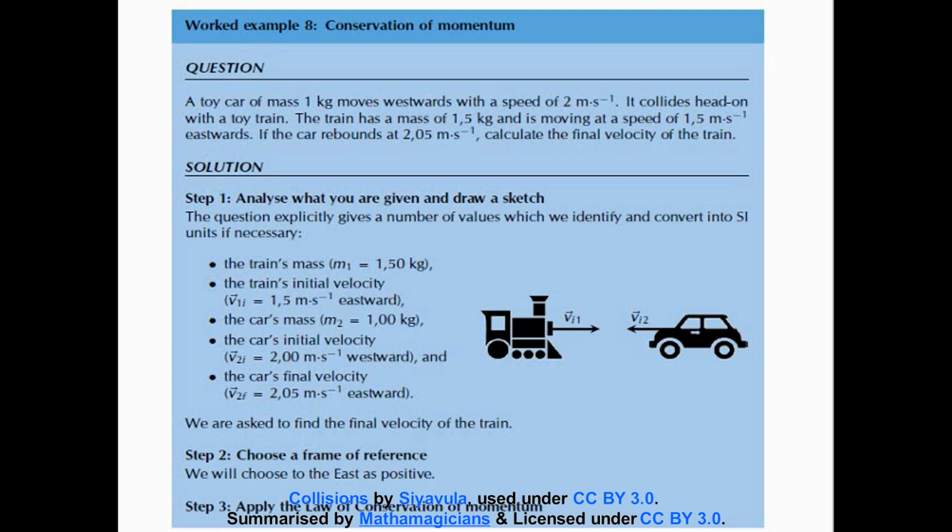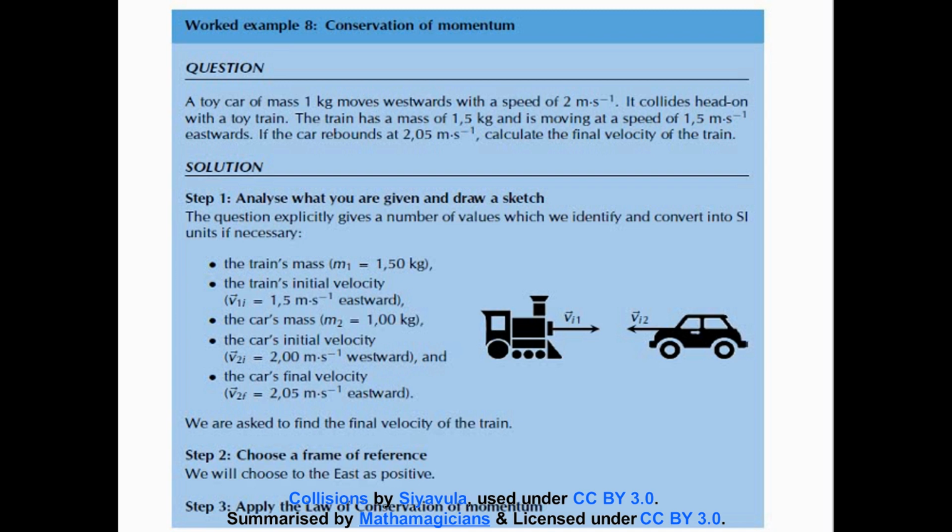This question reads: a toy car of a mass of 1 kilogram moves westwards with the speed of 2 meters per second. It collides head-on with a toy train. The train has a mass of 1,5 kilograms and is moving at a speed of 1,5 meters per second eastwards. If the car rebounds at 2,05 meters per second, calculate the final velocity of the train.